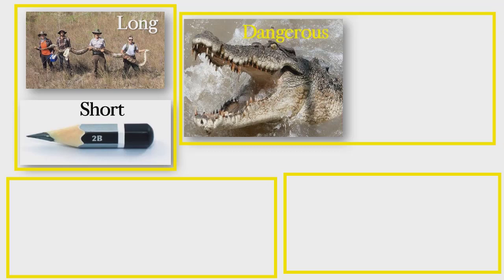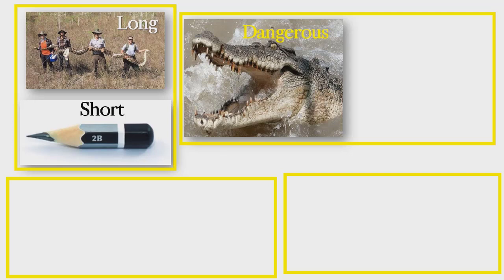Dangerous. It is very dangerous. Saltwater crocodiles eat anything. They eat other crocodiles. They eat people. They eat fish. They eat cows. They try and eat boats. They are very, very dangerous.